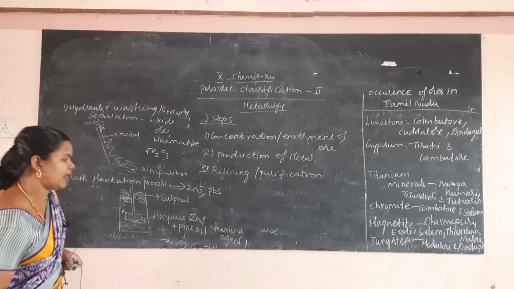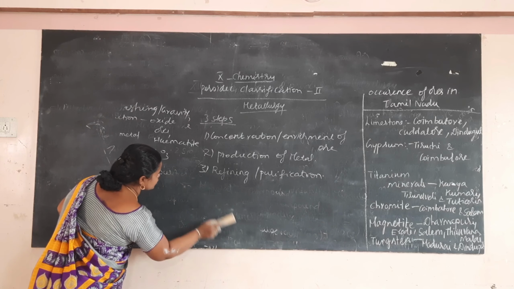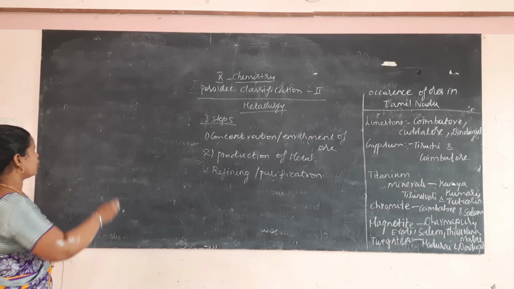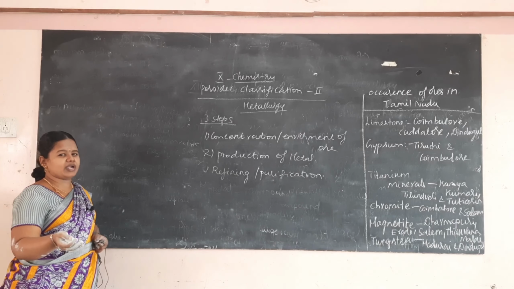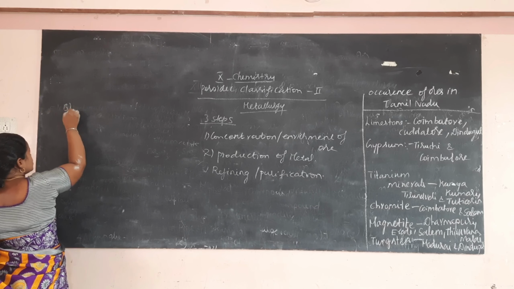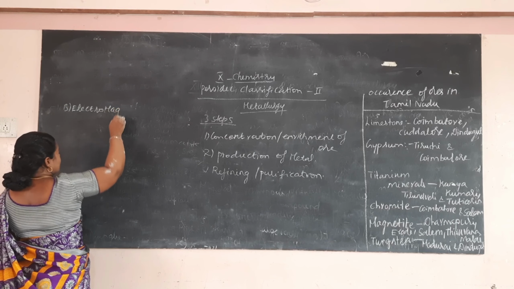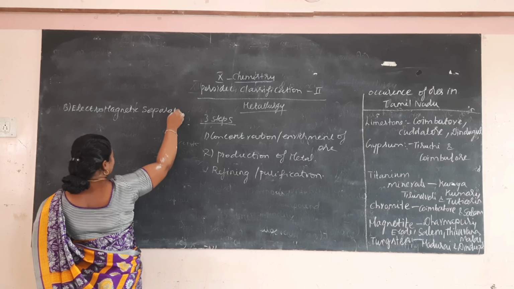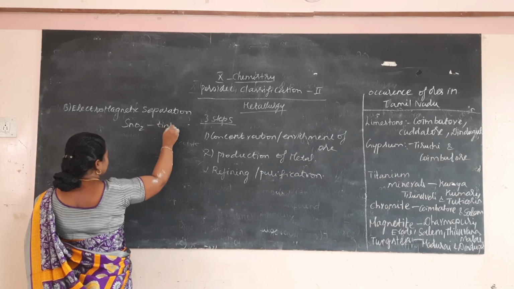Then the third method, electromagnetic separation. This is used to remove magnetic impurities from the non-magnetic ore particle, or non-magnetic impurity from the magnetic ore particle. Electromagnetic separation is applicable for tin stone, that is SnO2.